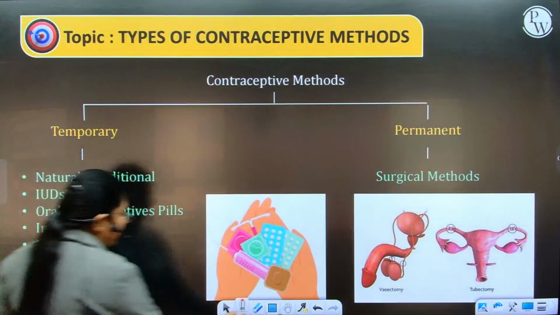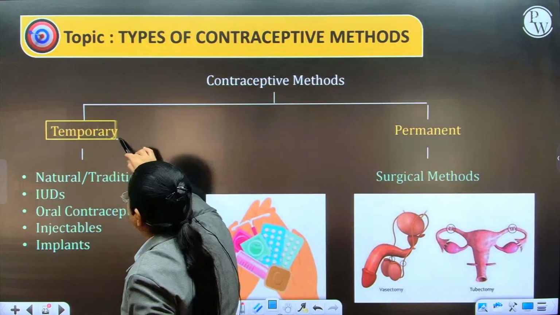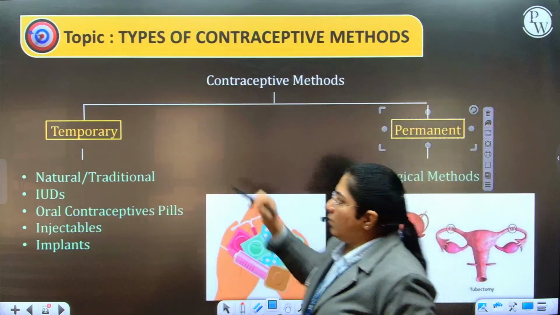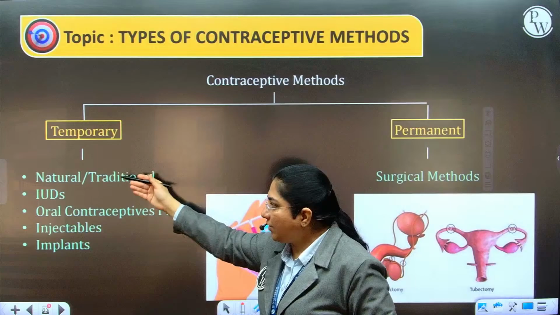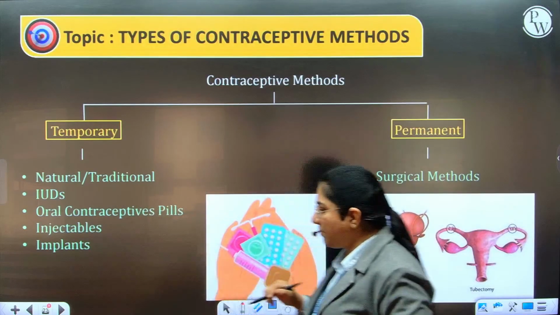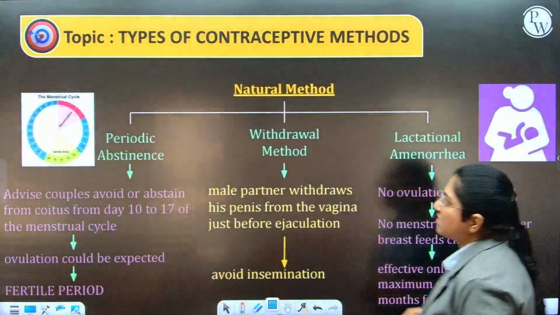We broadly classify the contraceptives into two methods. One is temporary contraceptives and one is permanent contraceptives. Under temporary contraceptives, we include natural or traditional methods, IUDs, oral contraceptives, injectables and implants. And in permanent, it is a surgical method. Let us see one after the other.